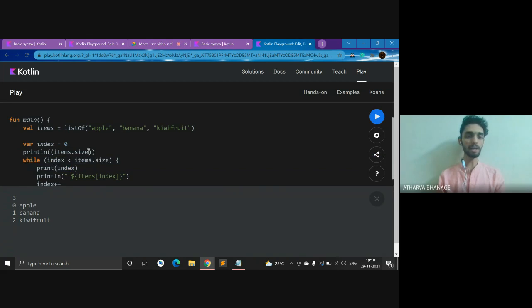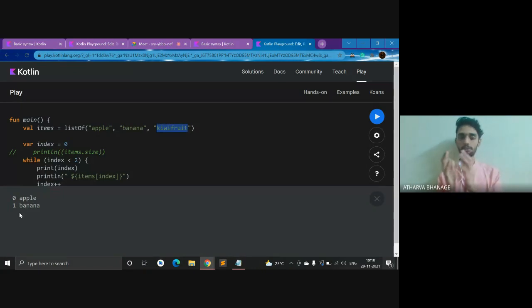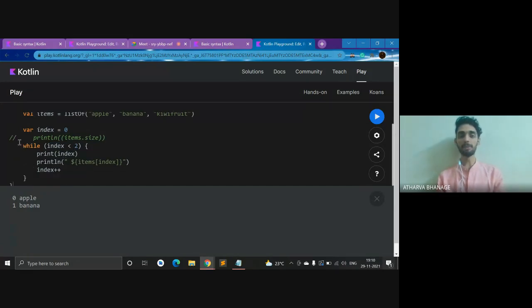So what if I give this a 2? Even though I have kiwi fruit over here, you can see that I cannot see kiwi fruit in the output. Why? Because this condition is not satisfied after that, because at index 2, 2 is equal to 2. So 2 is not greater than index. Hence this condition is not satisfied, hence we break out of the while loop.